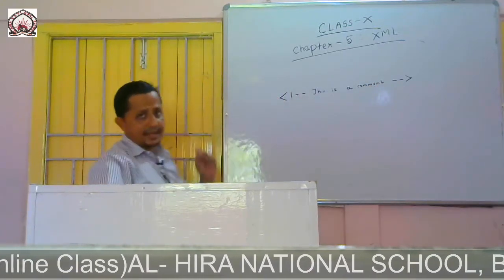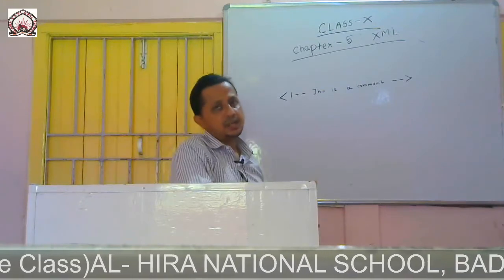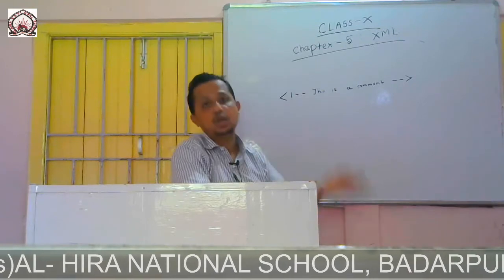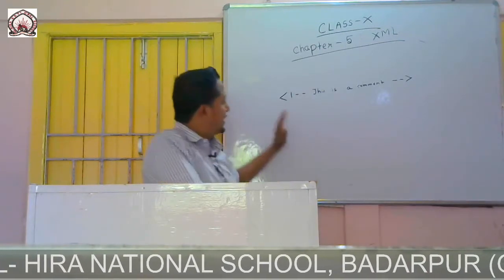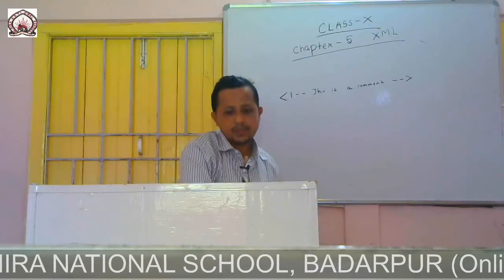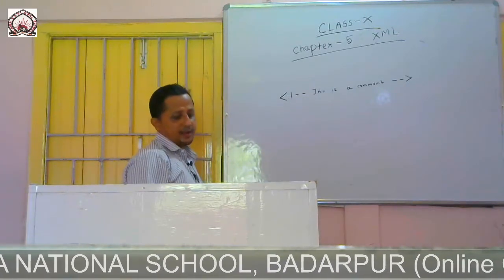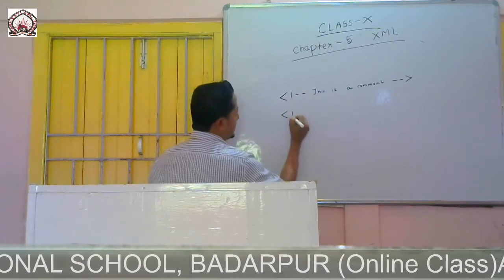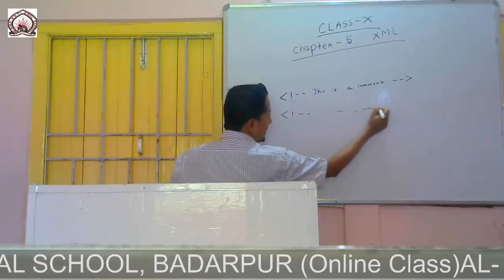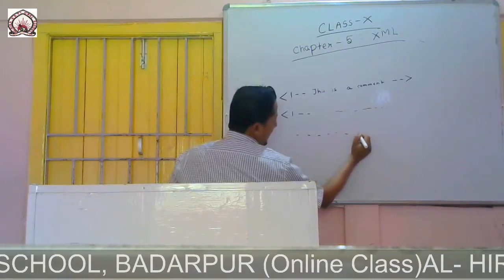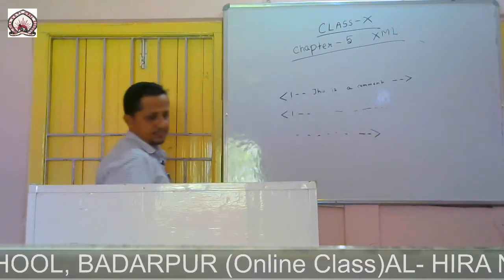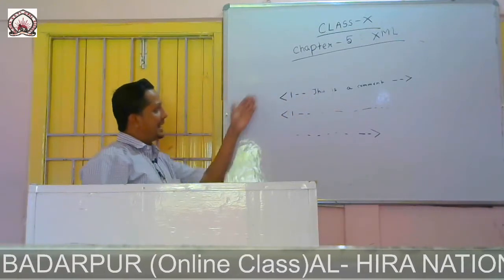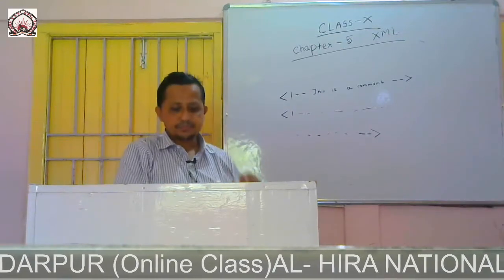So comment has no major role in the interpretation. A comment is basically used to give additional information about any statement or element, and a comment is written in this format. This is a single line comment, and we can also have a multi-line comment like this. We can have anything in two lines, and then close like this. So it can be like this or like this.